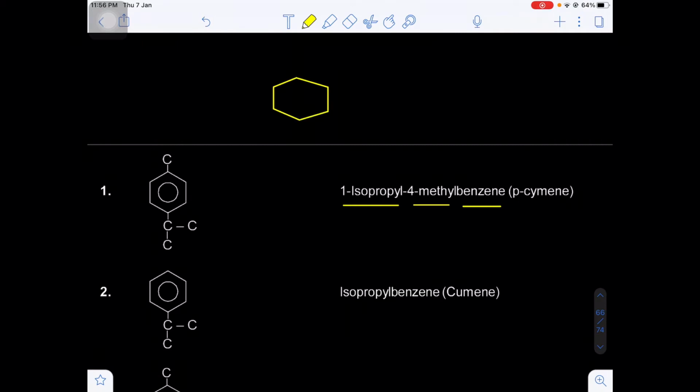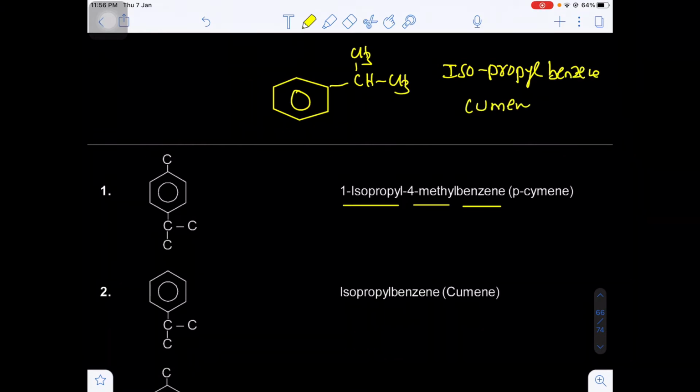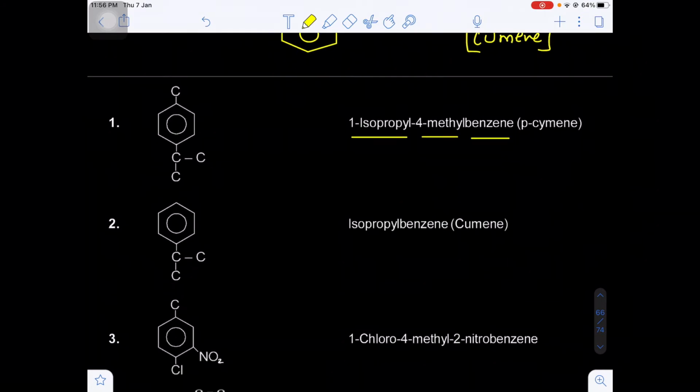When benzene possesses the isopropyl group, this is called isopropylbenzene. The alternative name of isopropylbenzene is cumene, a very, very important common name.